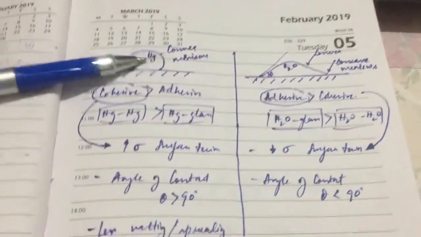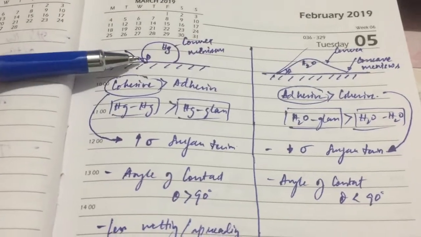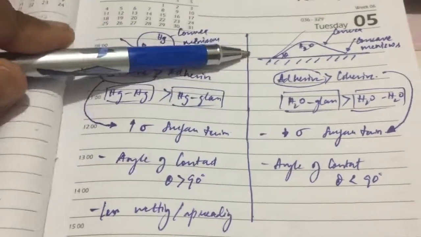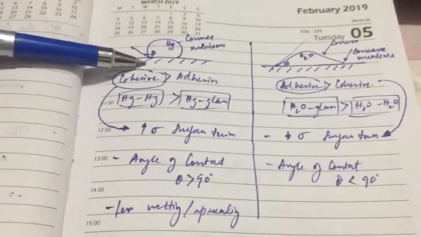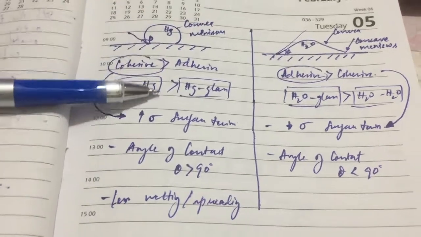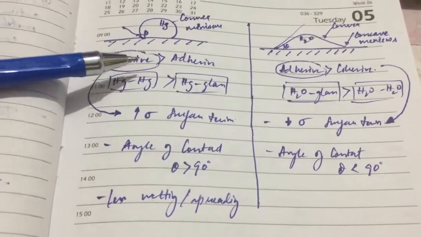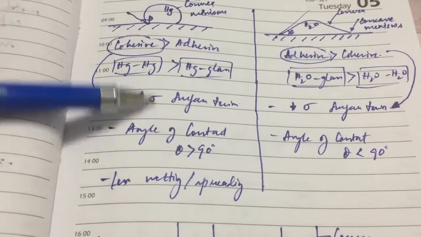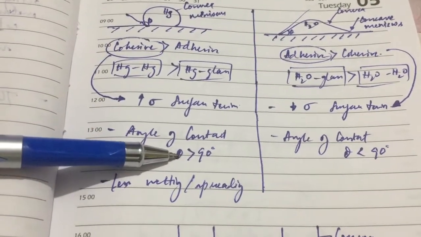From this physical property, we can see that when we put mercury on a surface, it becomes like a bubble, while water spreads out. The reason is that the cohesive force of mercury is very high compared to the adhesive force. Due to this high cohesive force, the surface tension is also very high. That is why the angle of contact is greater than 90 degrees.